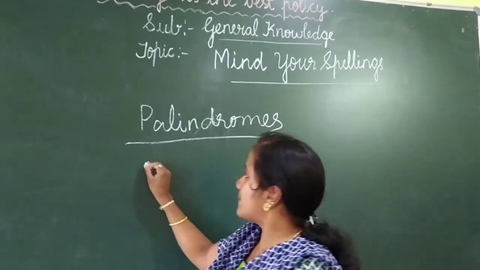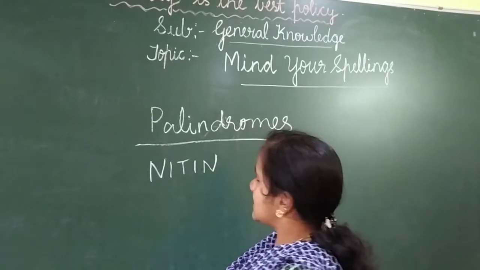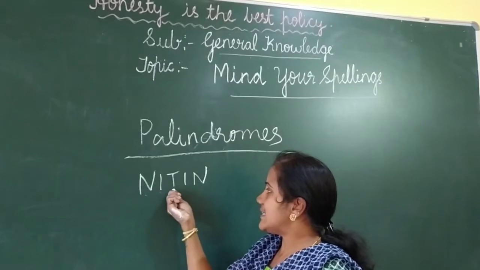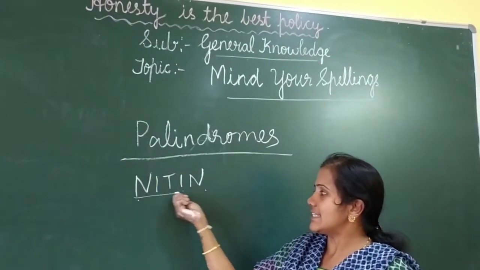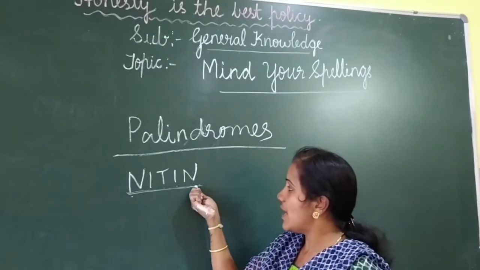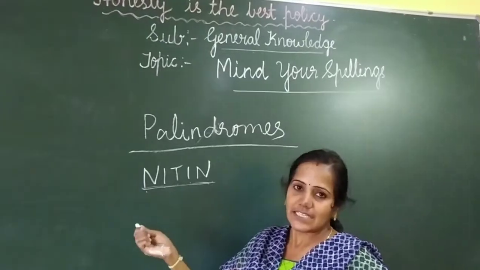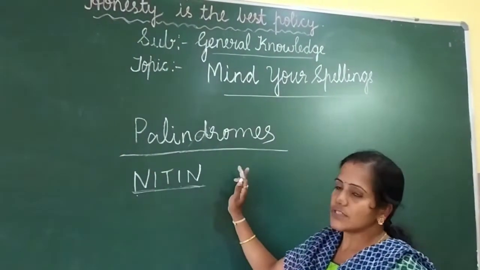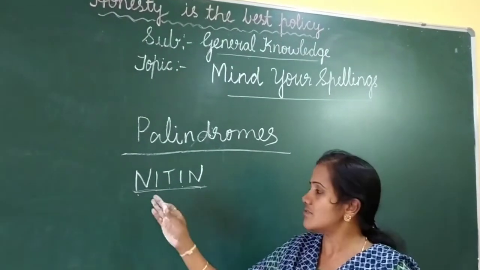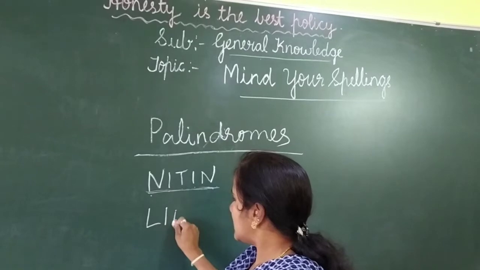So children, these are some of the words. I will tell you an example. See, for example, Nitin. Okay, so what is the spelling of Nitin? N-I-T-I-N. Nitin. So if we come forward also the same spelling. See that backward also N-I-T-I-N. Nitin. Is it children? So forward and backward, the spellings are the same. The pronunciation is Nitin. Same way, lyric.